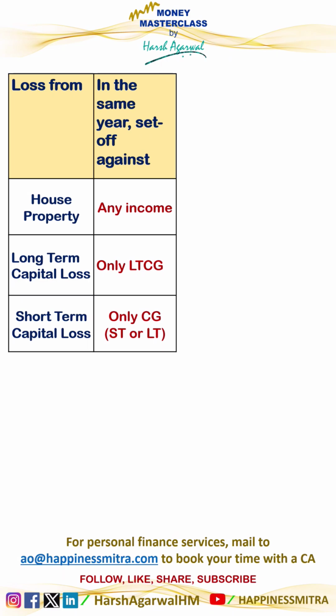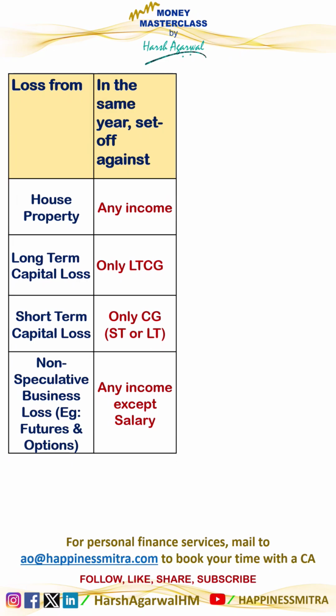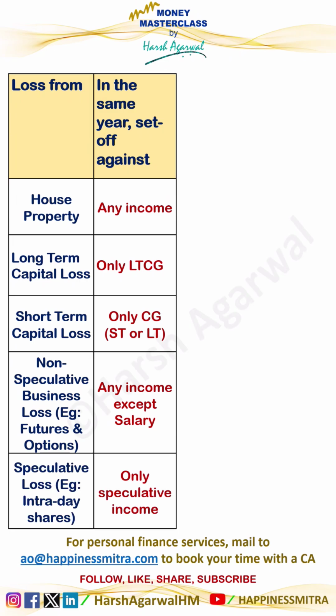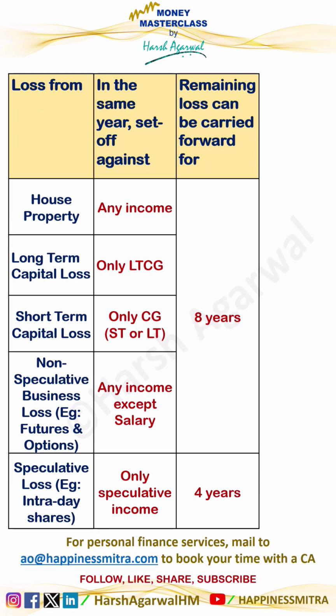Basically, the principle is that you can set it off against income which is taxed at the same rate or lower rate. Normal business loss can be set off against any other income except salary. Speculative loss can be set off against only speculative income. In case any loss remains after set off in the same year, it can be carried forward for up to next 8 years, except in case of a speculative loss where it can be carried forward only for 4 years.